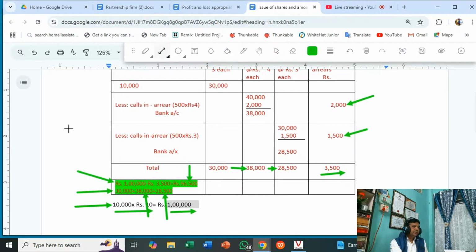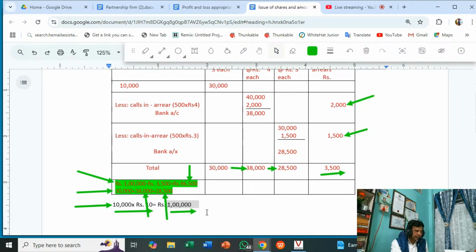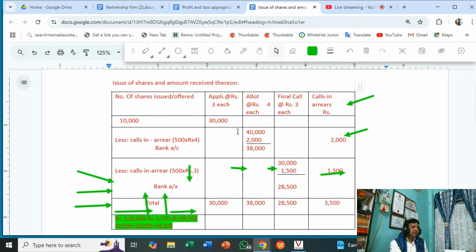We have to understand the questions in this manner. The table will change slightly, but the overall way of understanding the problem of issue of shares is this: allotment, final call.